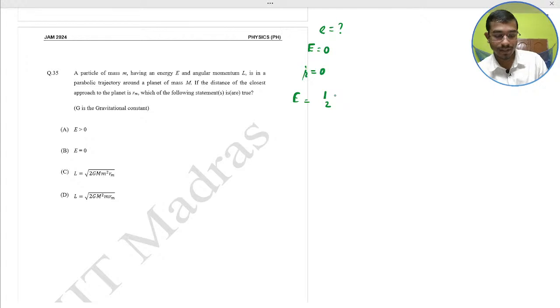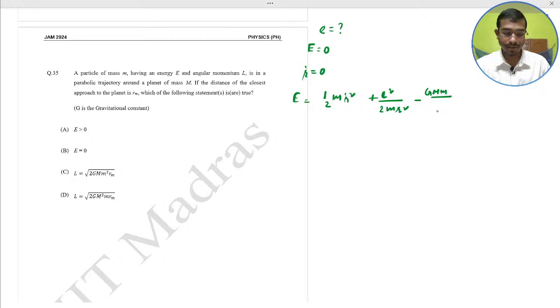Energy means T plus V. So half m r dot square plus L square by 2m r square minus G M m by r. That implies E would be 0. So r dot is equal to 0, L square by 2m rm square minus G M m by rm equals 0.